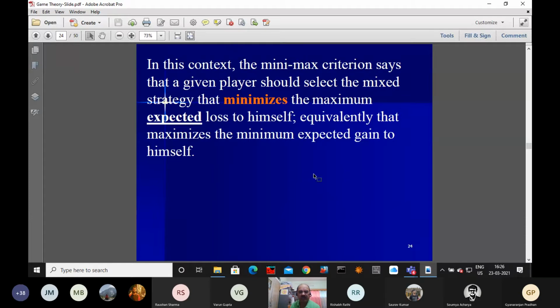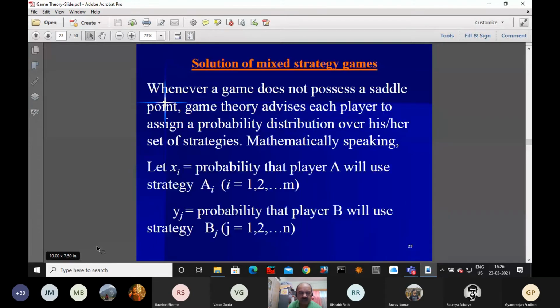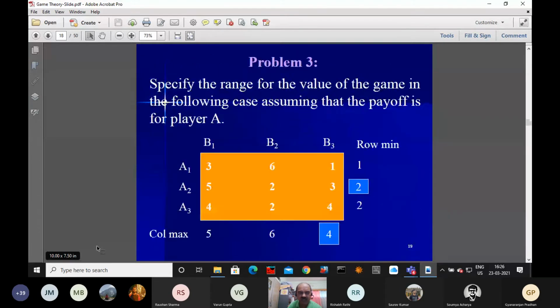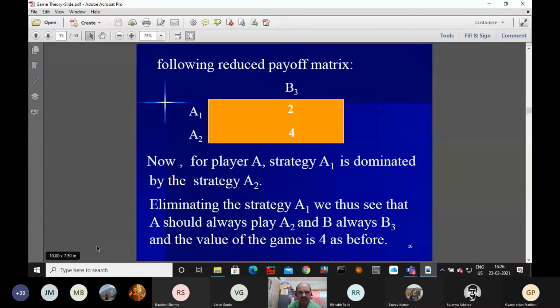Sir, how do we distribute the probability? It is not uniform, right? So how do we get xi, yj? These are the unknowns we have to find, depending on the payoff matrix. I am coming to a small example so that you will be able to understand this.